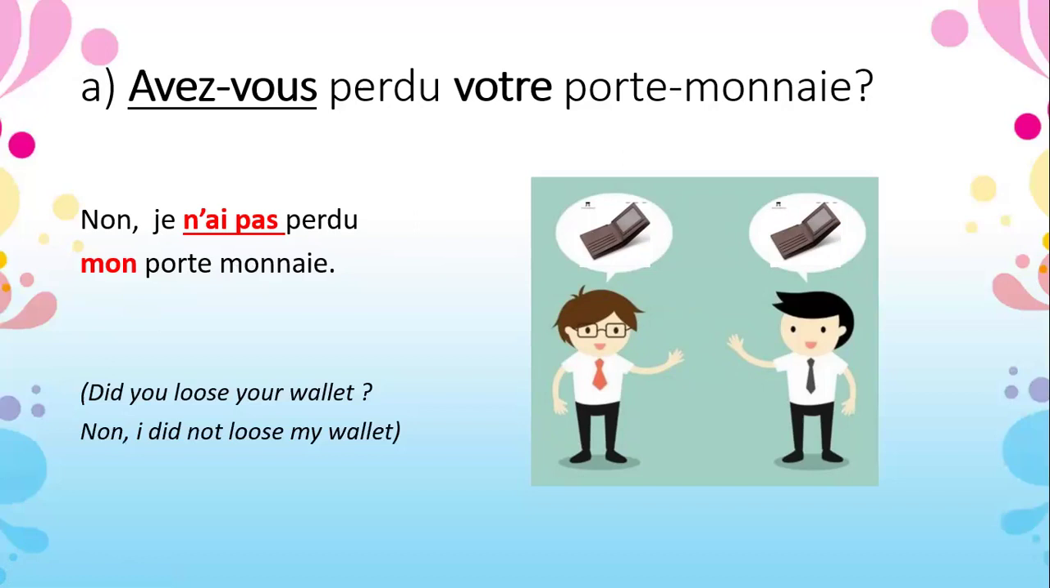Okay, so just note this down. In a negative statement, the auxiliary verb avoir or être is considered the main verb. So we write NE before that and PAS after that. The past participle is not a verb.